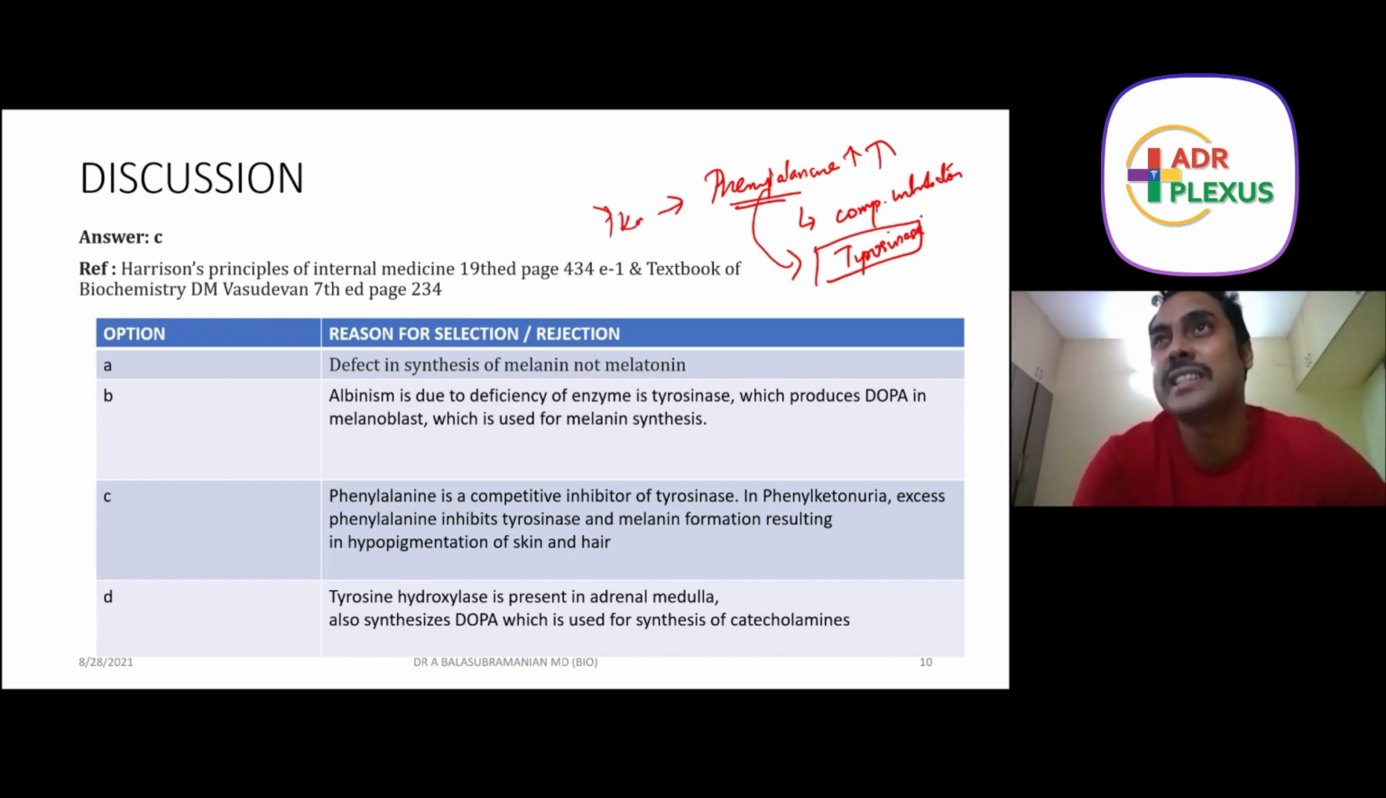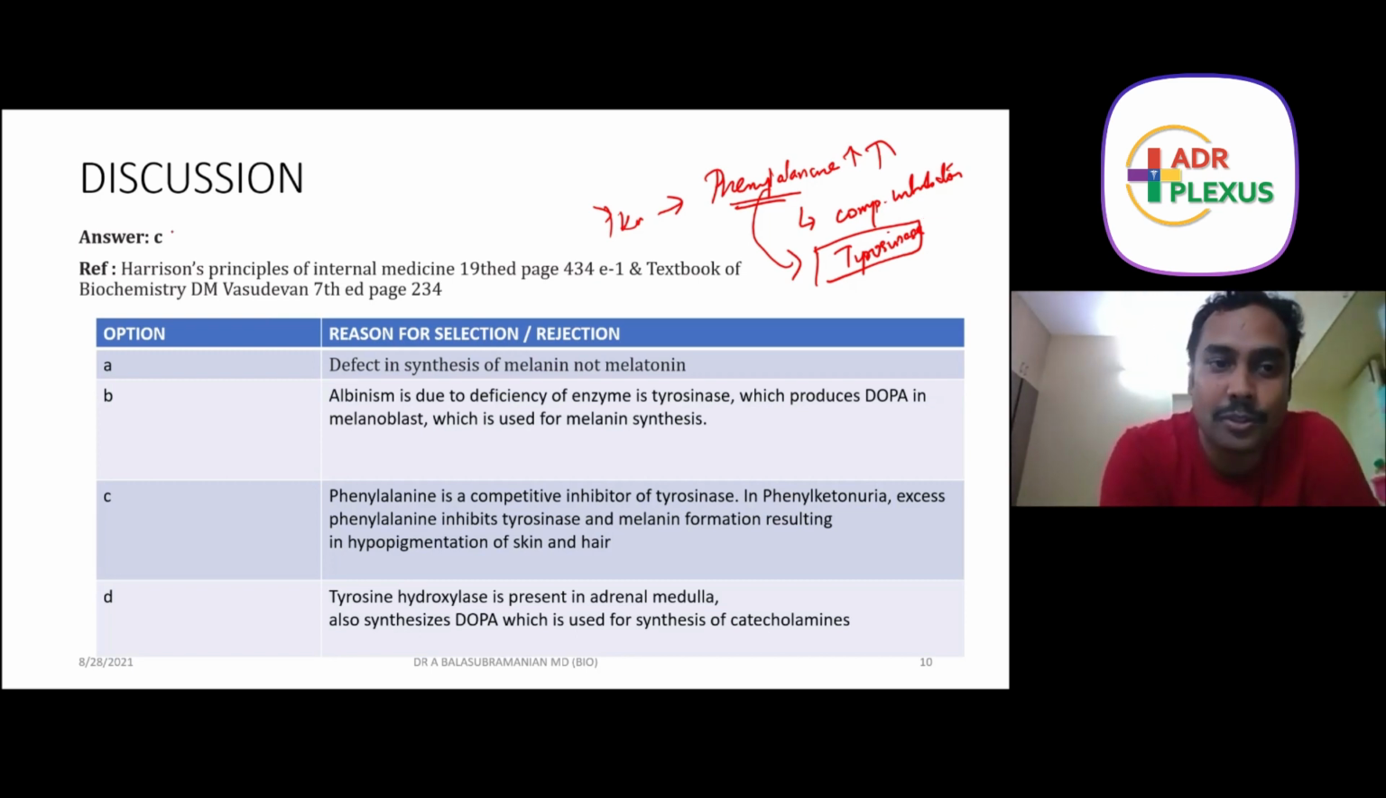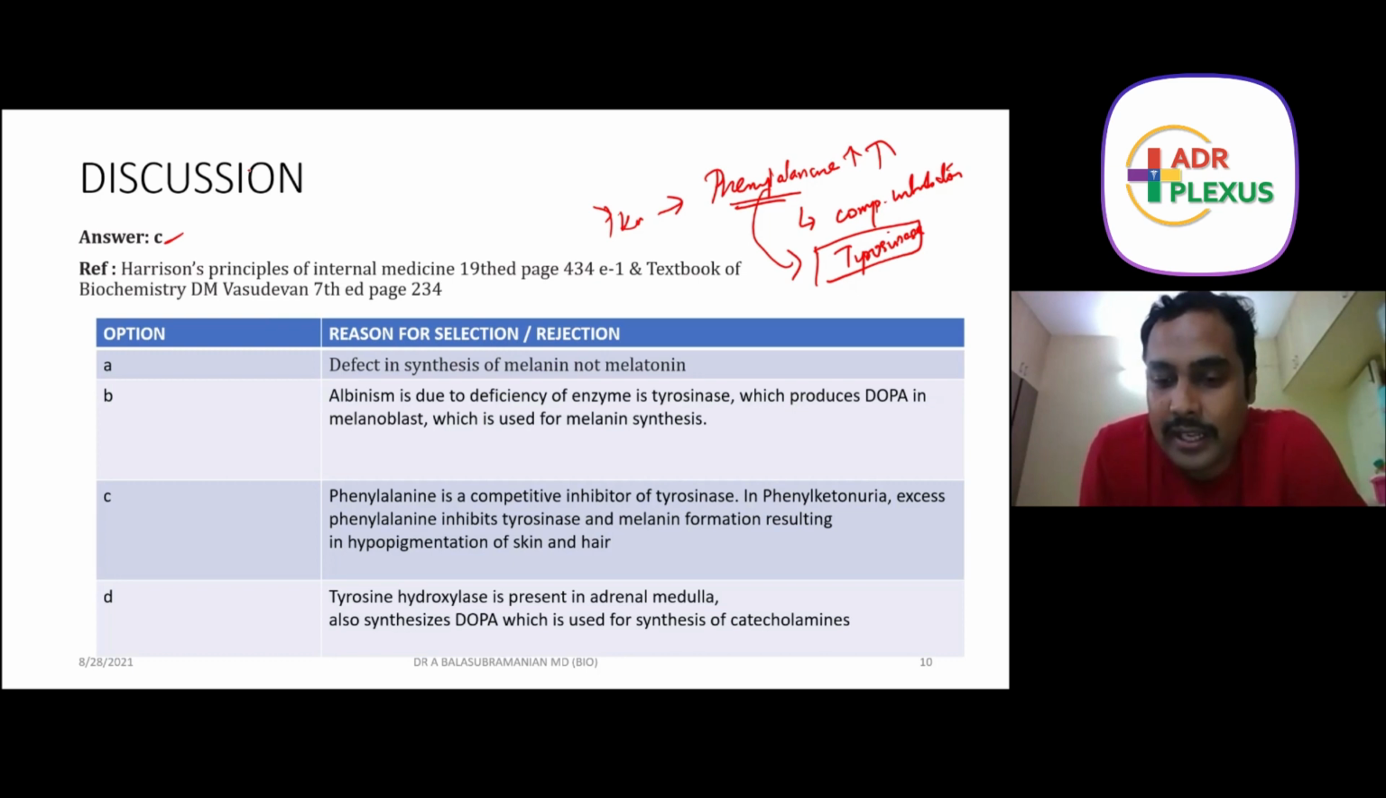There is a functional incapability of tyrosinase, which leads to a picture like tyrosinase deficiency and decreased melanin synthesis, which will be reflected as hypopigmentation. So always you must remember that phenylketonuria also presents like albinism in this point. That is because of the competitive inhibitive nature of phenylalanine on tyrosinase. So option C is going to be the answer. The references are given as below.